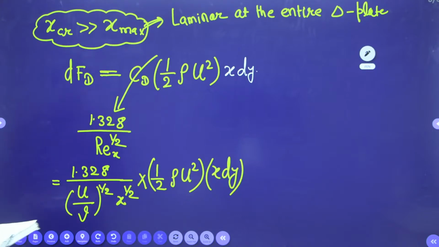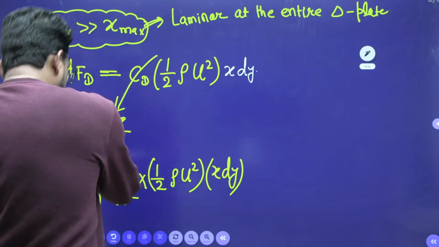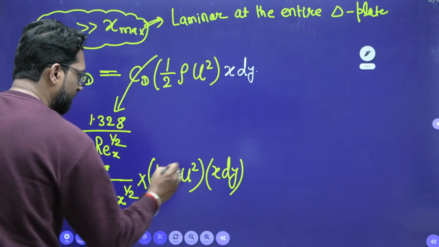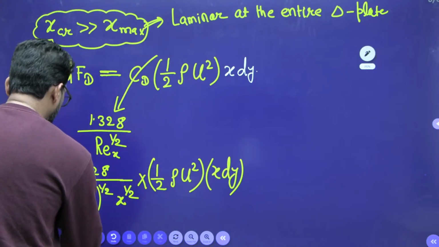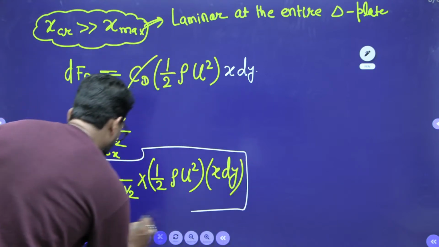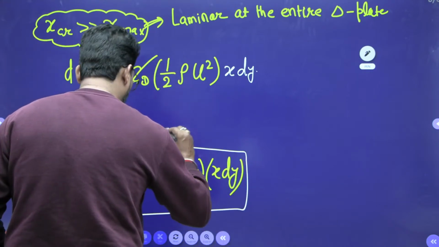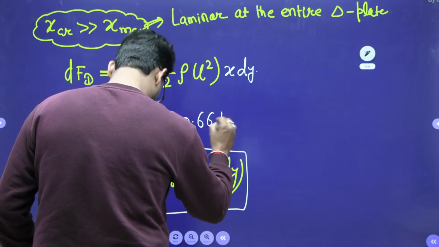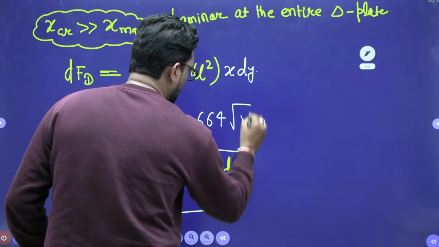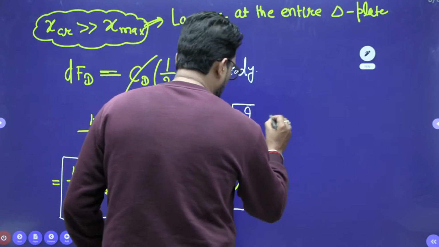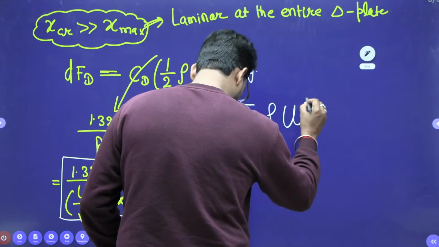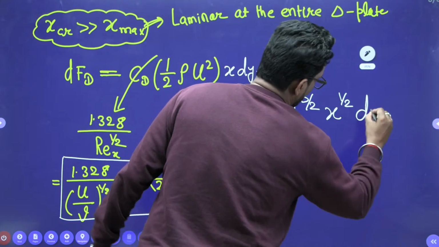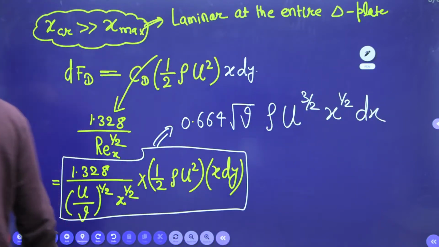Put this one. Now you arrange. If you arrange this thing, this will come out to be 0.664 square root of nu rho u into U power 3 by 2 x power 1 by 2 dx. This is very important. Now you have to integrate.